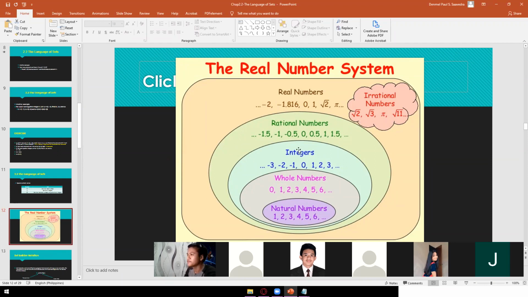Alright? So balikan nyo na lang to kung sakaling medyo nalilito kayo, pero I think sobrang dali lang naman i-memorize nito. Ito lang naman matatandaan nyo eh. Rational numbers, which is point, and then integers, covered niya yung negative sa positive. Whole numbers, covered niya yung 0. And then natural numbers, hindi kasama yung 0. Okay?